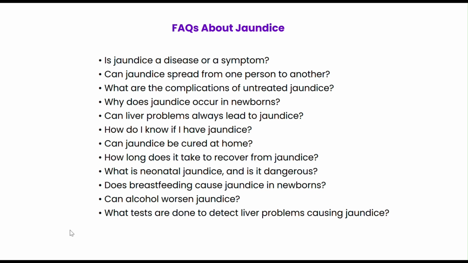What are the complications of untreated jaundice? Untreated jaundice can lead to liver failure, severe infection, or neurological damage in the newborn, known as kernicterus. Why does jaundice occur in newborns? It is usually due to immature liver function, which struggles to process the bilirubin efficiently.